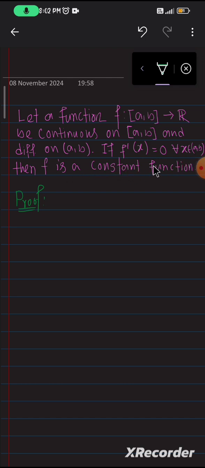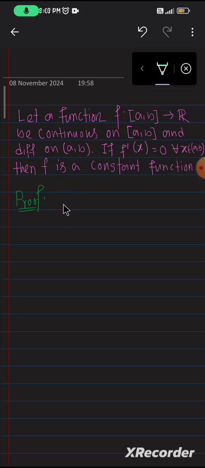This is a very well known theorem, and we use this theorem. But today we prove this theorem, and later we will discuss a very interesting fact from it. Let me prove this first.